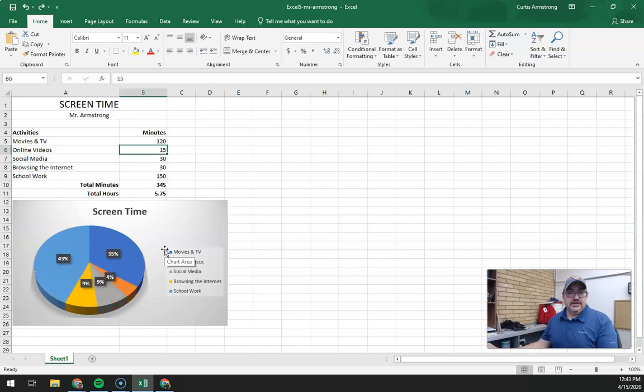So I'm going to just undo those, go back to my original one. I'm going to save it. And if you guys wanted to try it out, wanted to change your numbers just for fun, you'll notice that if you did it correctly, the total minutes, the total hours automatically update, as well as the screen time log.